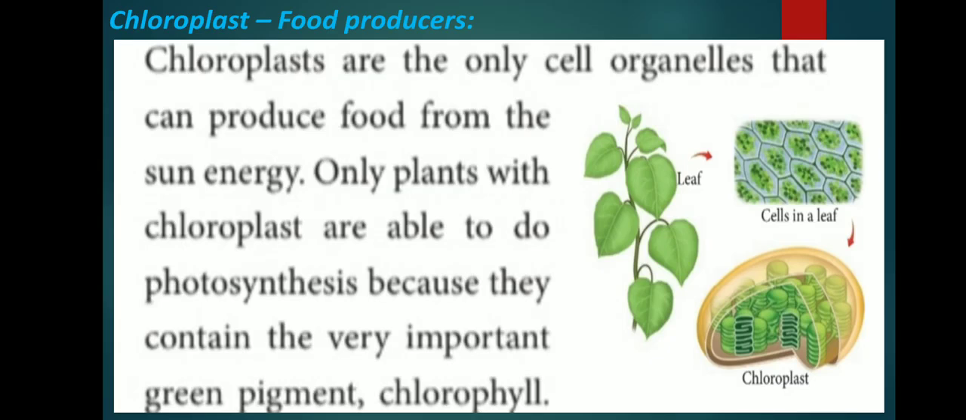Chlorophyll can absorb radiant energy from the sun and convert it to chemical energy, which can be used by the plant and animals. Animal cells do not have chloroplast and are unable to do photosynthesis.